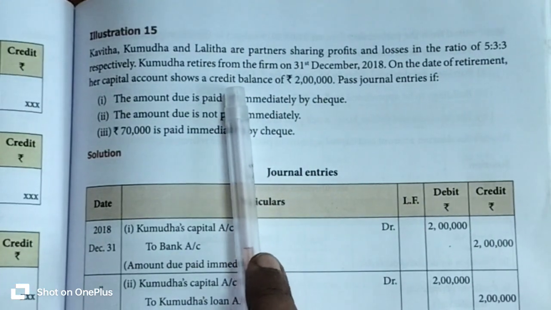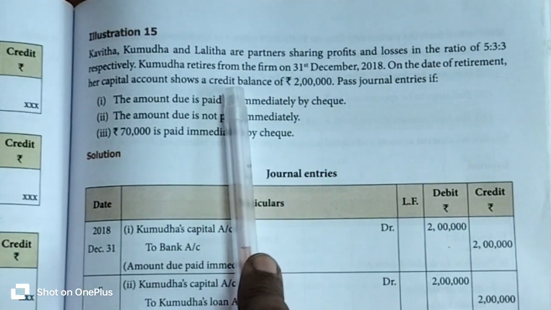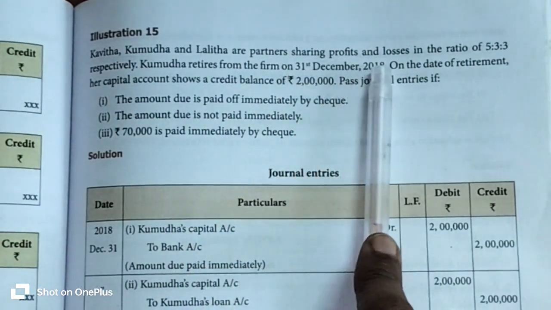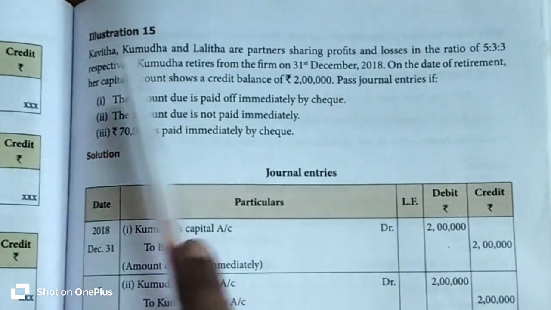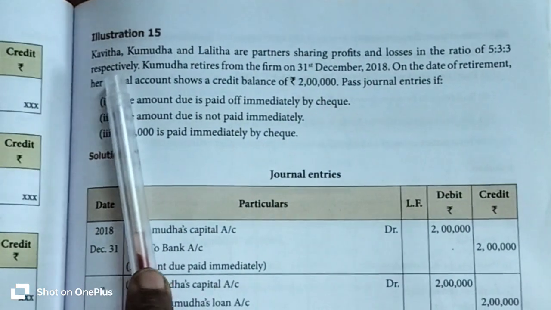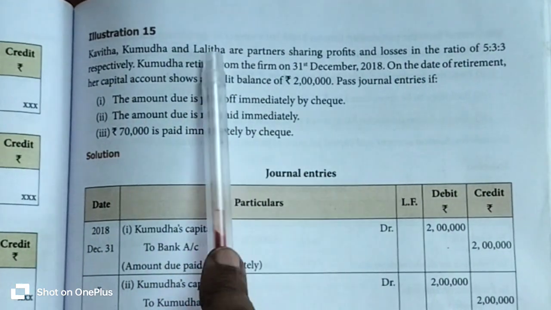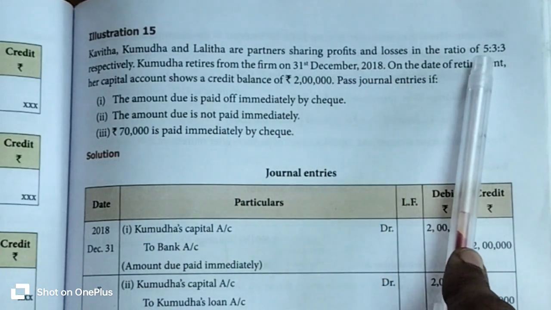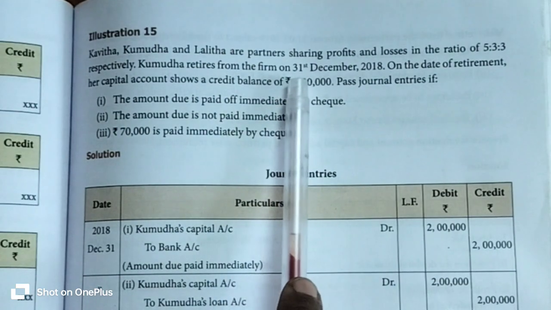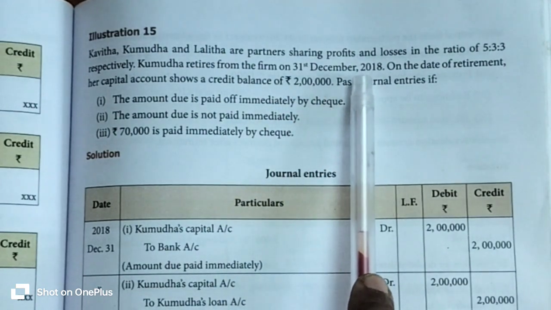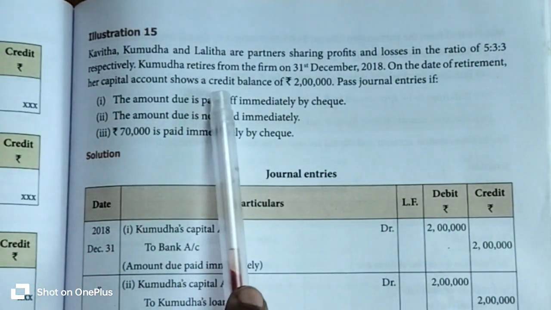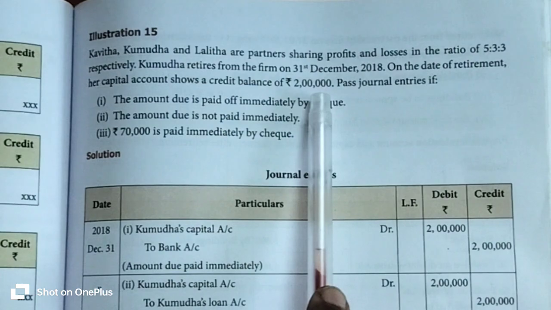Hi students, 12th Standard Accountancy, Chapter 6, Illustration, Sum number 15. Kavita, Kumuda and Lata are partners sharing profit and losses in the ratio of 5:3:3 respectively. There are three partners in the partnership firm, Kavita, Kumuda and Lalita, and their profit sharing ratio is 5:3:3. Among these three partners, Kumuda retired from the partnership firm dated on 31st December 2018. On the date of retirement, capital account shows credit balance 2 lakh rupees.